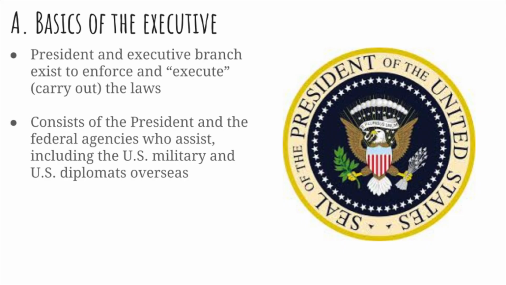Now, it's important to note that the president wears many hats, and the first hat that the president wears is as chief executive. And the president is largely charged with enforcing or executing the law. One simple way to remember the three branches of government is the legislative branch makes laws, the executive branch executes or enforces the laws, and the judicial branch judges the laws. The executive is also made up of the federal agencies and the U.S. military and U.S. diplomats overseas, collectively kind of known as the bureaucracy.